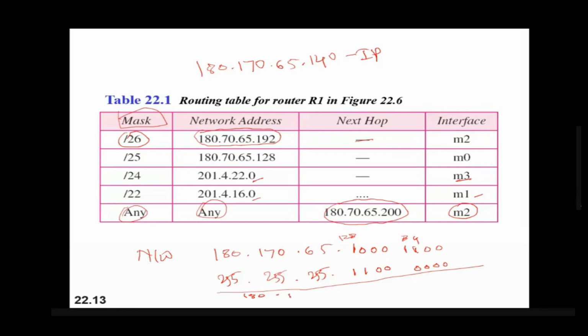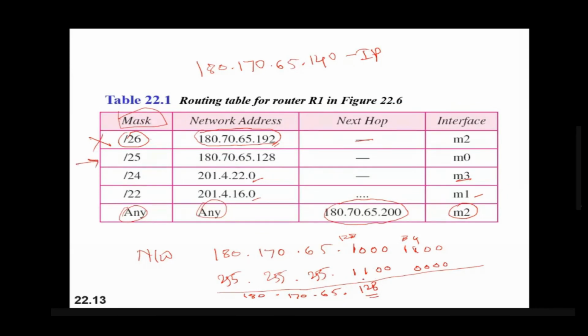So 180, 170, 65, and this bit will be 1. First bit will be 1. So the address will be 128. That means this mask is not calculating this network address. That means this entry is not valid for this address. For this address, we are getting the network address as 128, but the network address is 192. So this entry is not valid, so it will go to the next entry.